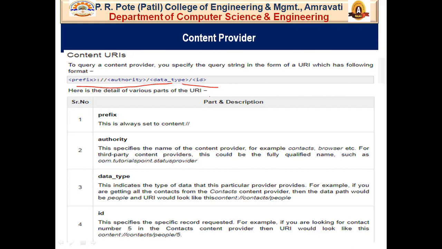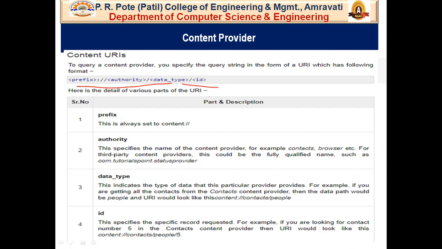Then the next one is the data type. This indicates the type of data that this particular provider provides. For example, if you are getting all the contacts from the contacts content provider, then the data part will be people, and the URL will look like content://contacts/people. So it specifies the type of data that this particular provider provides.